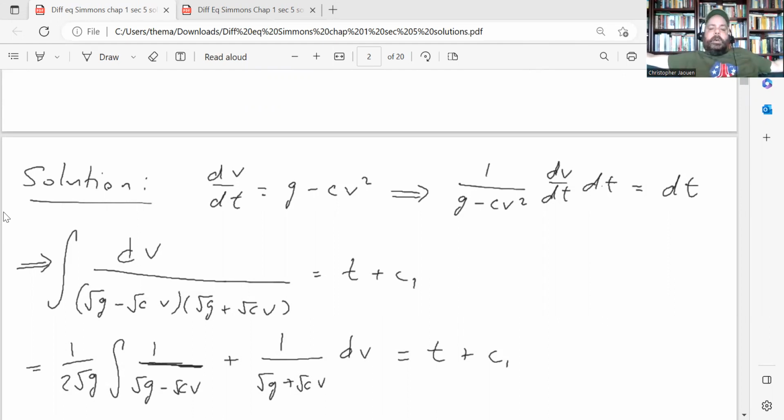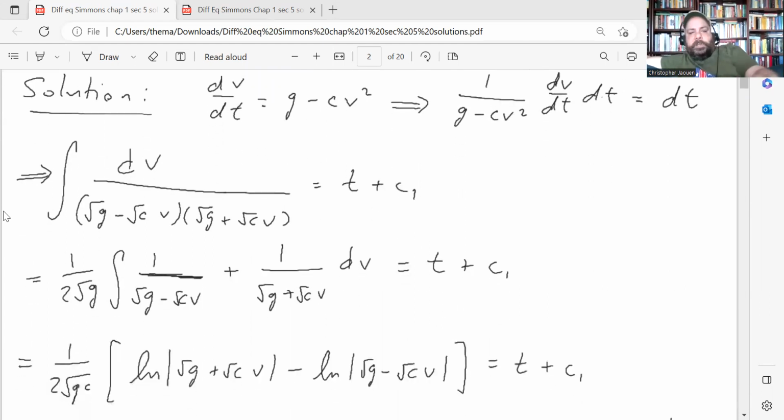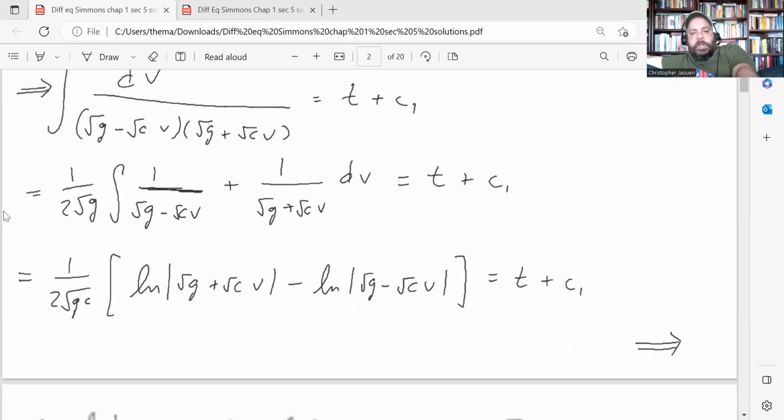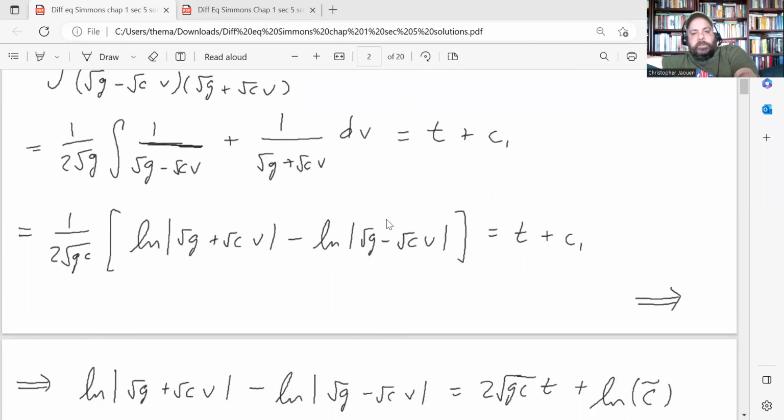So separate variables. Now, the only difficult part of this integral is that in order to do the integral on the left, you have to use partial fraction decomposition, which is what I'm doing over here. Right. So when you go through the partial fraction decomposition, you get this antiderivative on the left-hand side, and on the right-hand side, you get t plus your arbitrary constant c1.